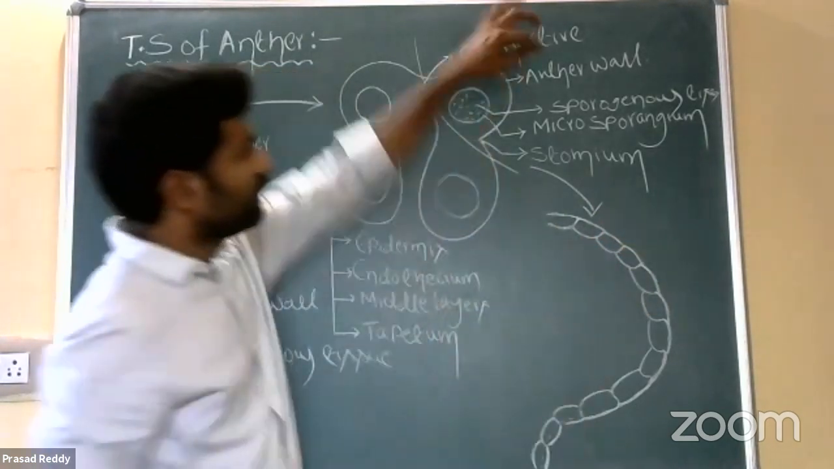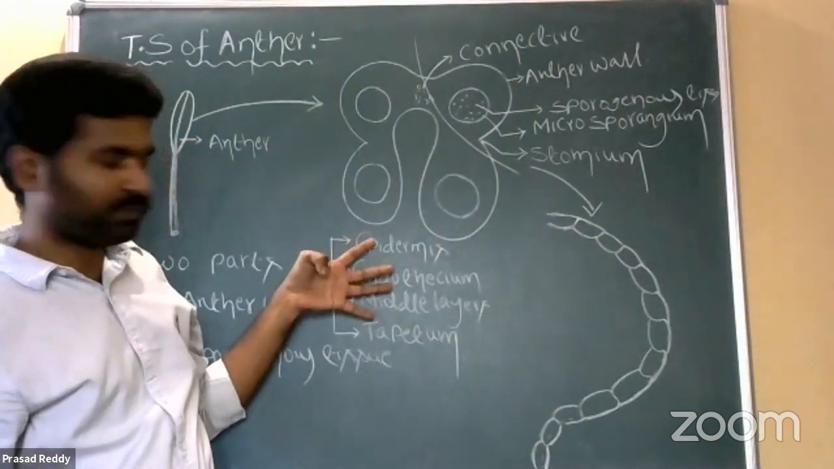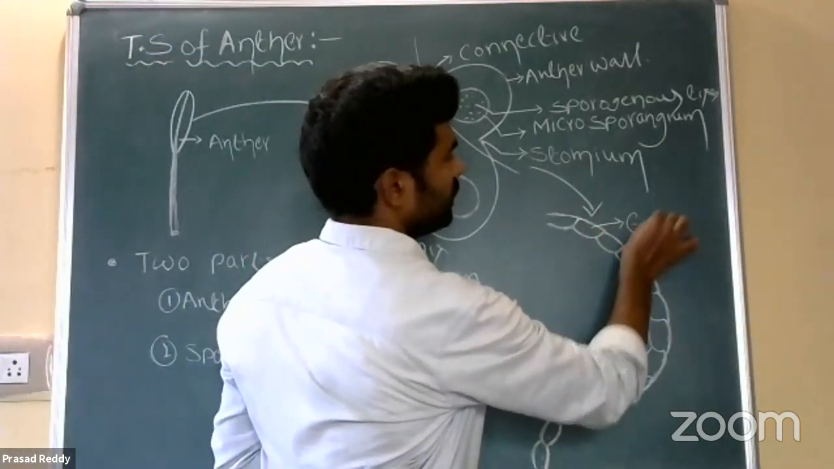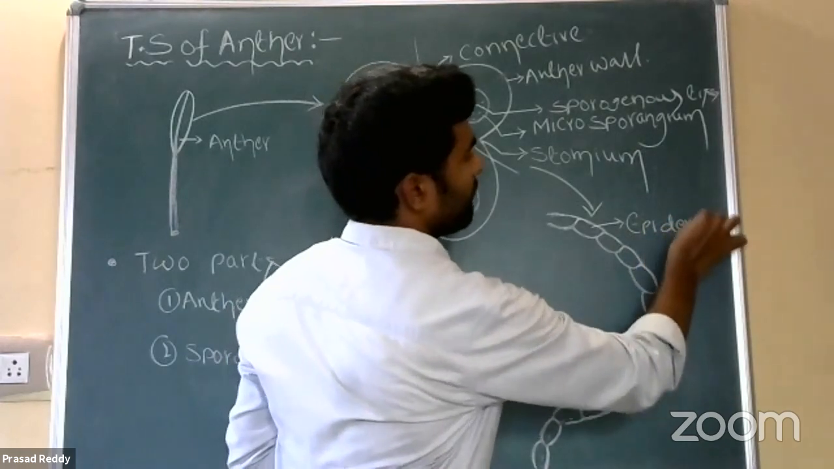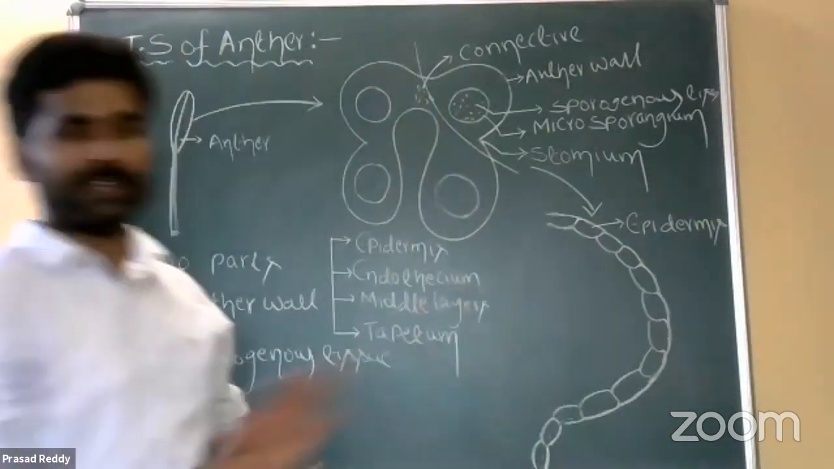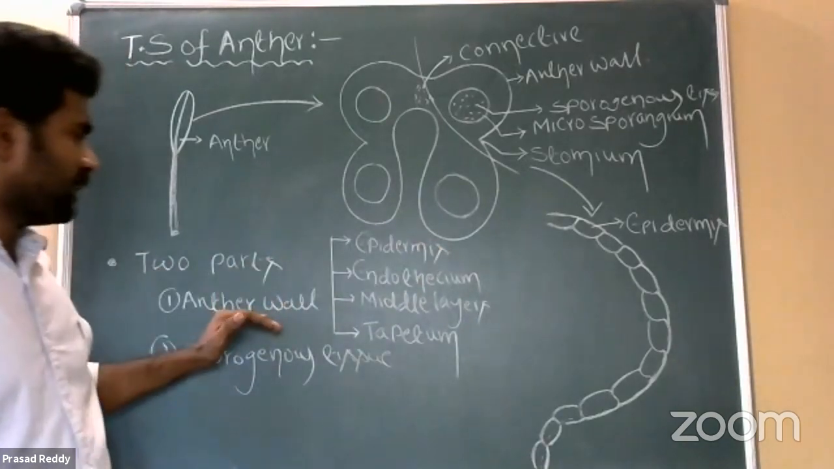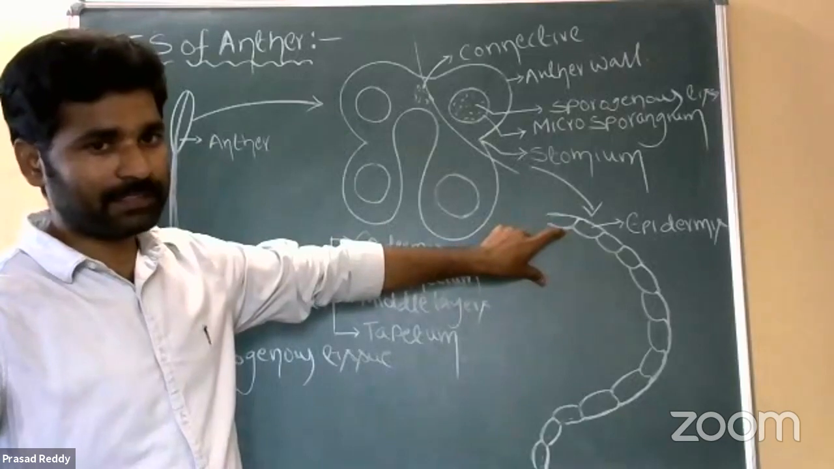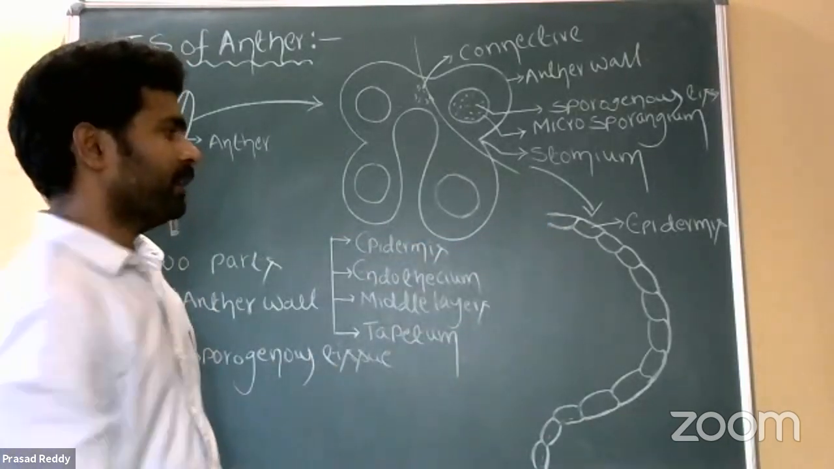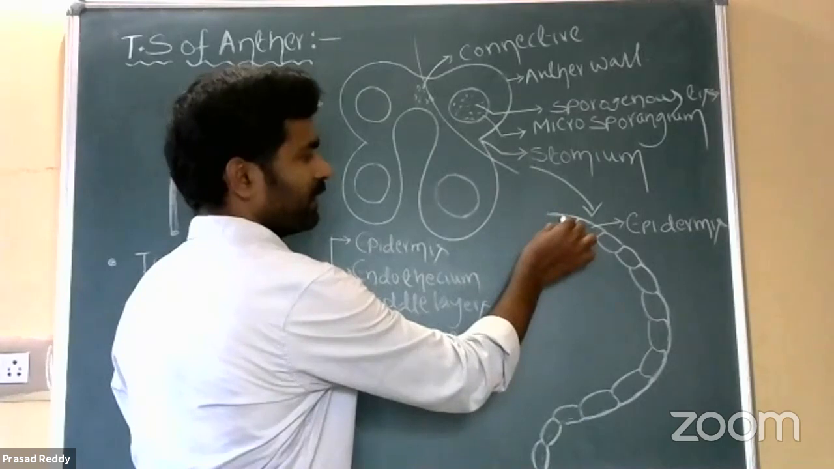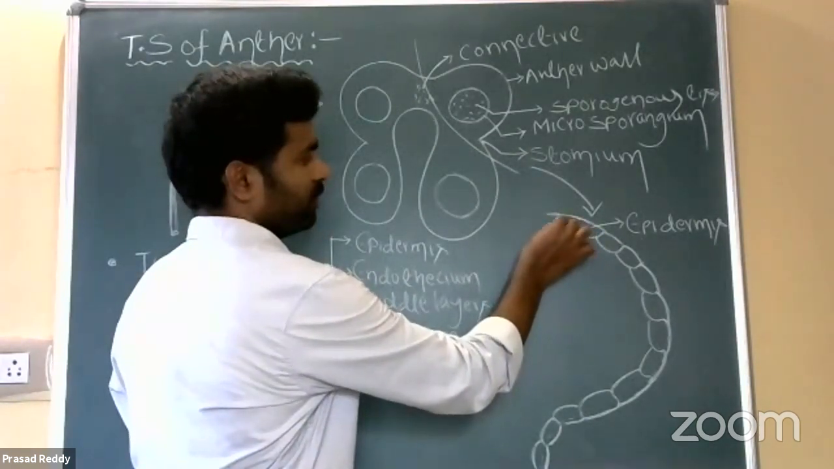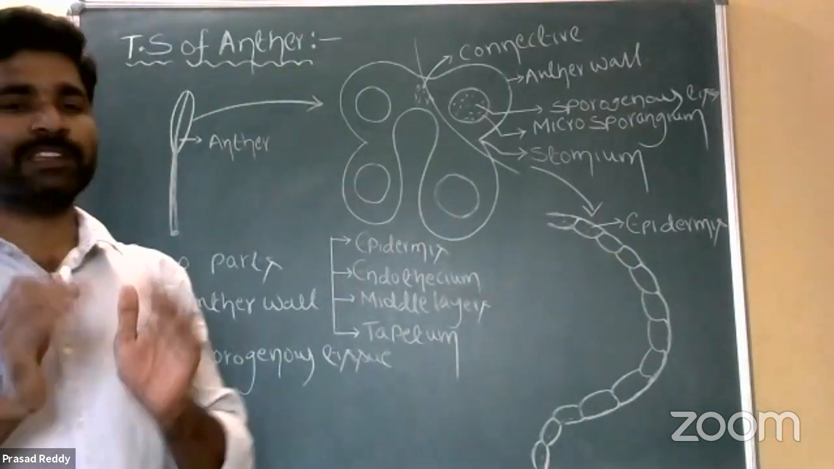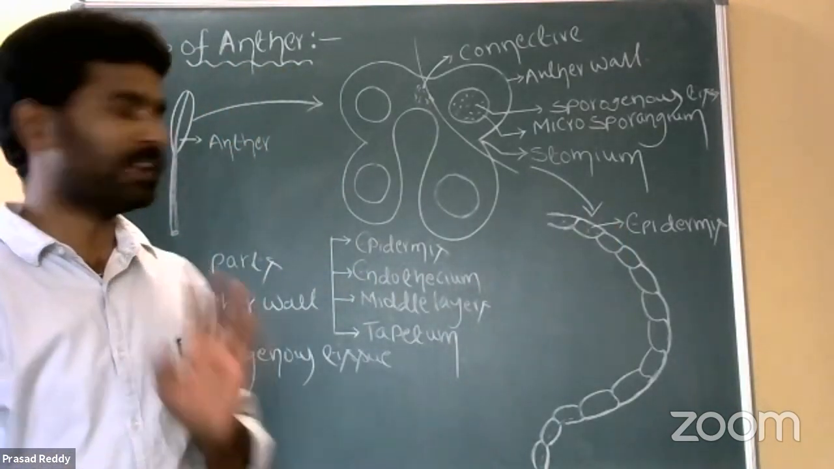See here, this anther wall is differentiated into these four layers. First one is epidermis. Epi means outer, derma means skin or outer layer simply. So the outer layer of the anther wall is epidermis. It is a single cell thick layer. Each and every cell consists of dense cytoplasm and prominent nucleus and is enclosed by a thick cell wall.